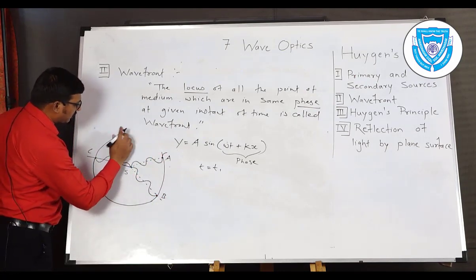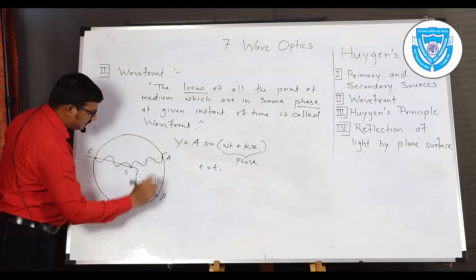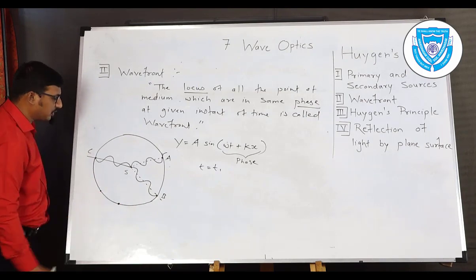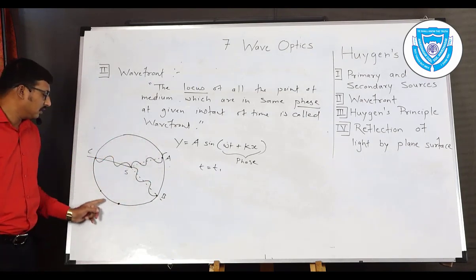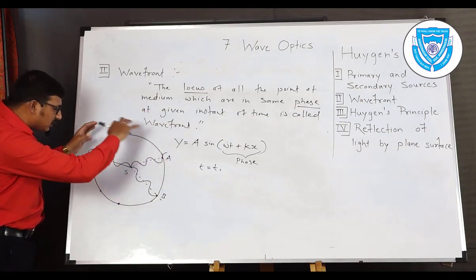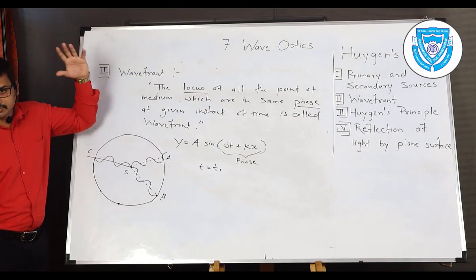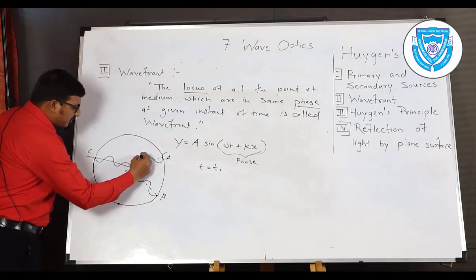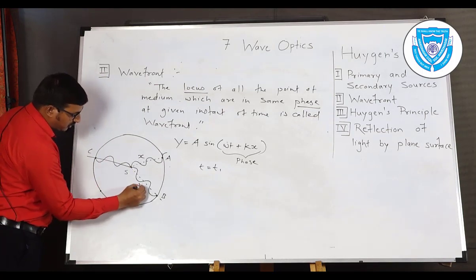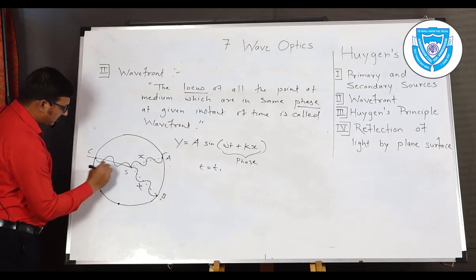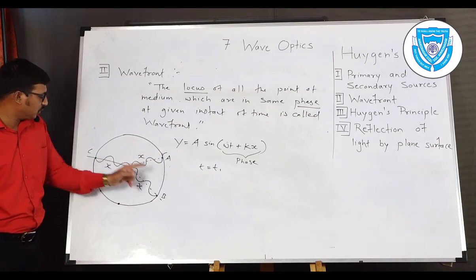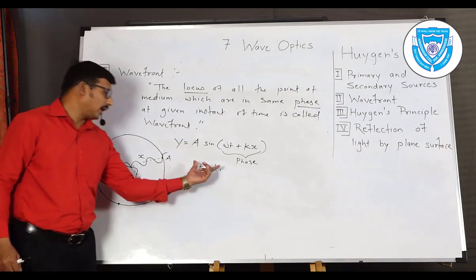This particular surface in 3 dimensions, with a number of points on either the circle, or in 3 dimensions a sphere, that surface is called the wavefront. Suppose we consider the distance x from source to A. Similarly this is also distance x, and S to C again distance x. And the time to reach from S to A, S to B, S to C is suppose t1.